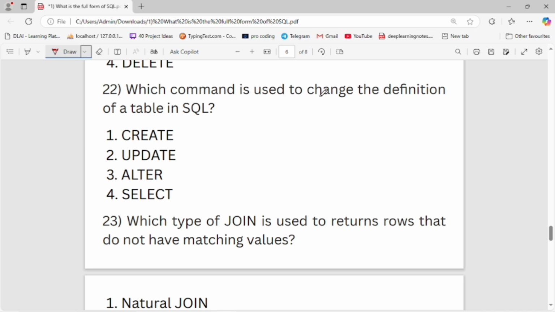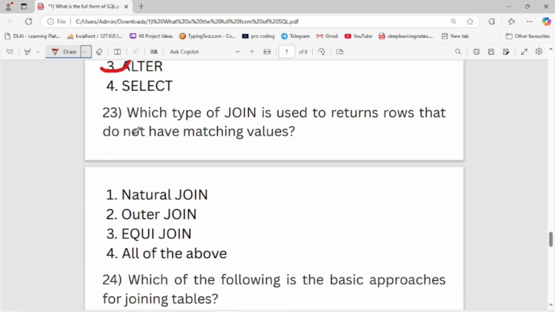Which command is used to change the definition of a table in SQL? First is create, second is update, third is alter, and fourth is select. Third is the right option to change the definition of a table in SQL. Now let's move to the next question.